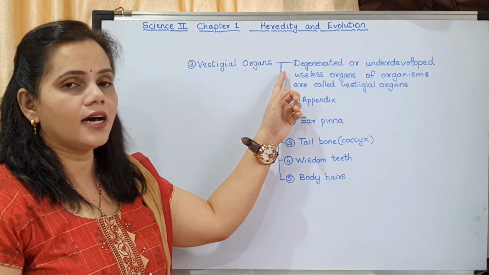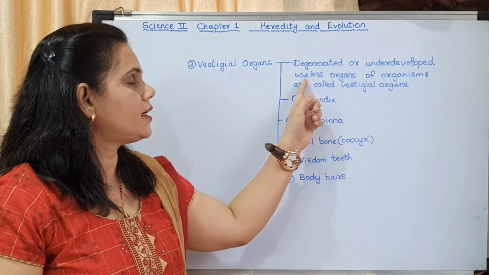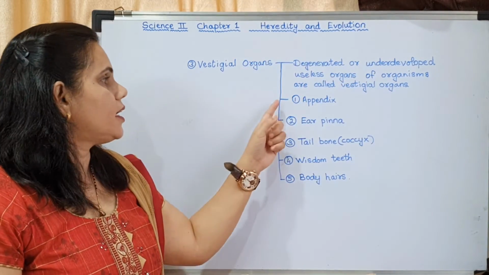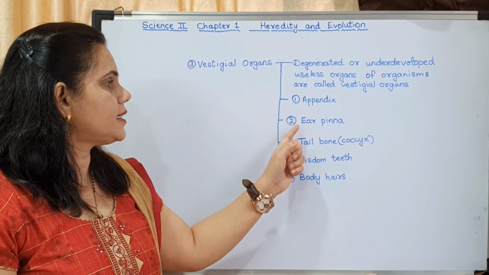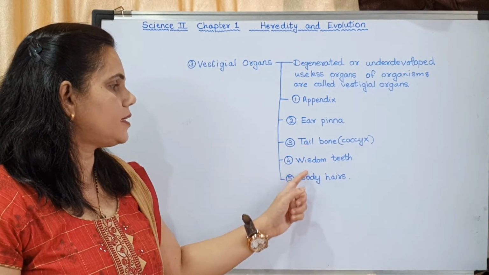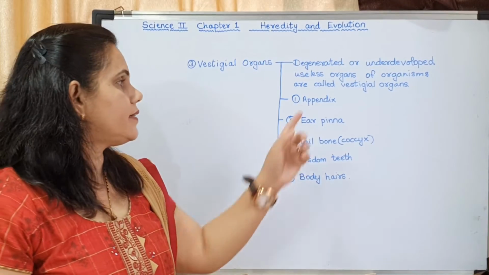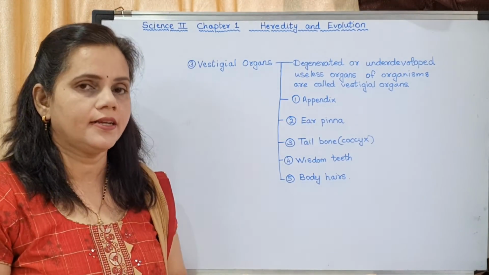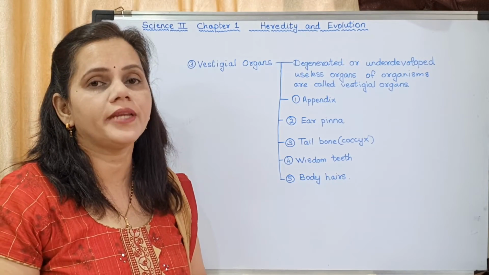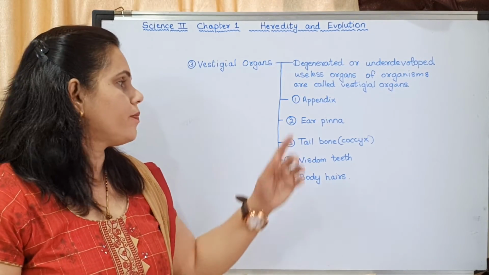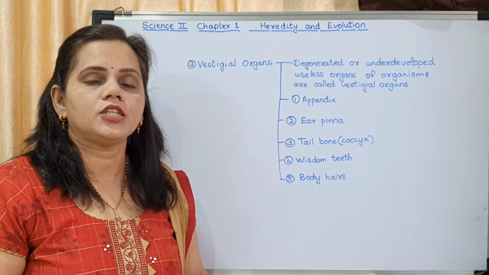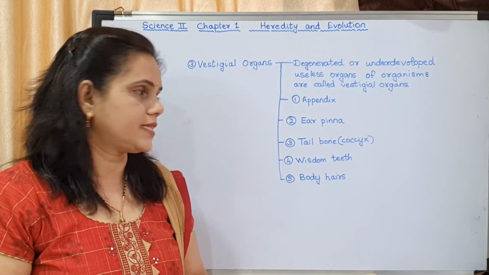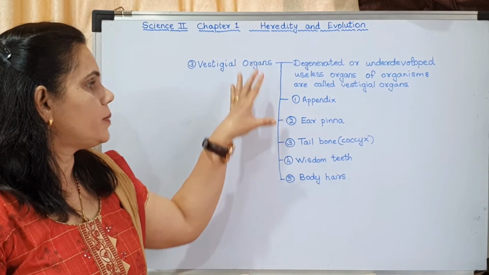Vestigial organs are degenerated or underdeveloped, useless organs of organisms. Examples are appendix, ear pinna, tailbone, wisdom teeth, body hairs. The appendix is a chamber which is useless to us, but useful to ruminants like the cow. The ear pinna is useless to us, but useful in monkeys. So you may copy this.